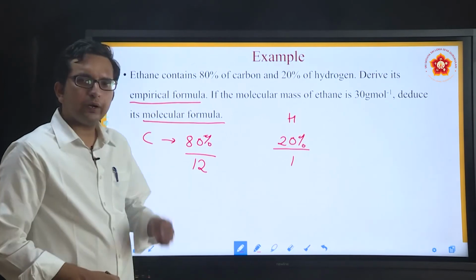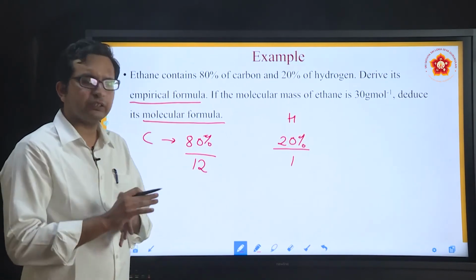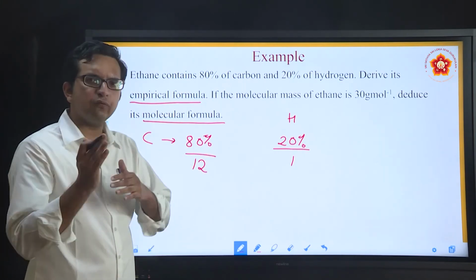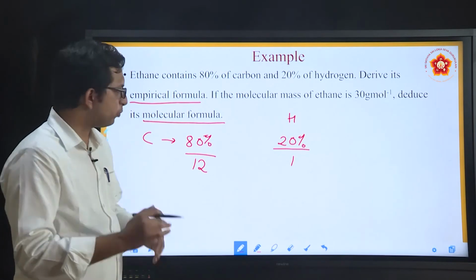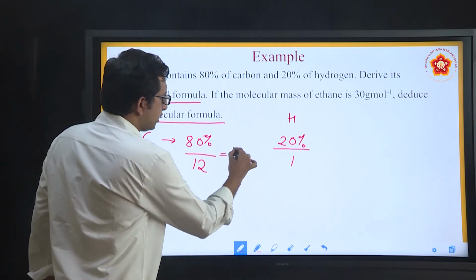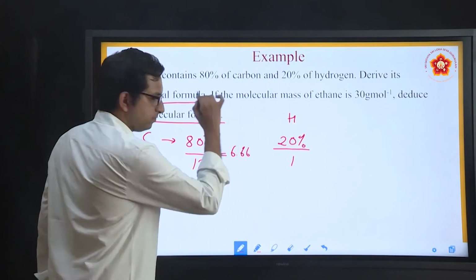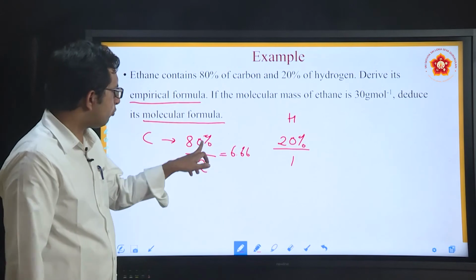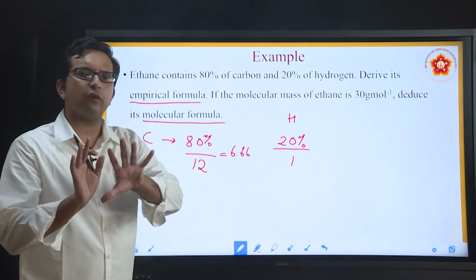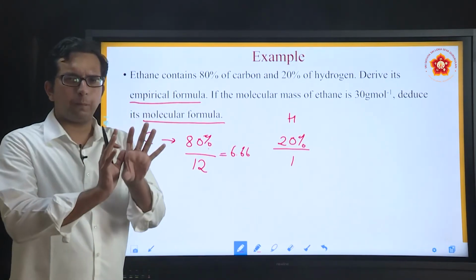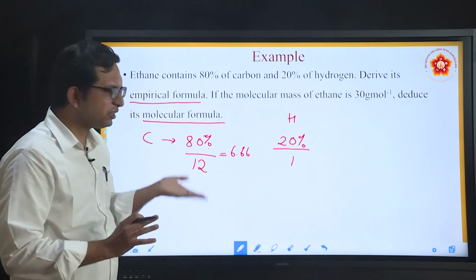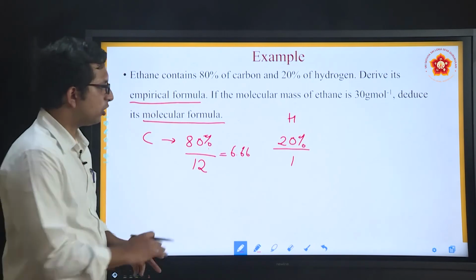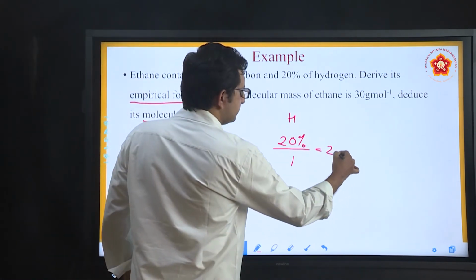So what is 80 divided by 12? In the multiples of 12, 12 times 6 is 72, 12 times 7 will be 84, so it is 6 and 2/3. So this will be around 6.66. A simple calculator division can also be done, 80 divided by 12. Now don't worry about the percentages, it was just given to tell you how much of each component is present, but for calculation we don't need to use that percentage. So 80 divided by 12 will be 6.66. What about here? 20 divided by 1 will be 20.